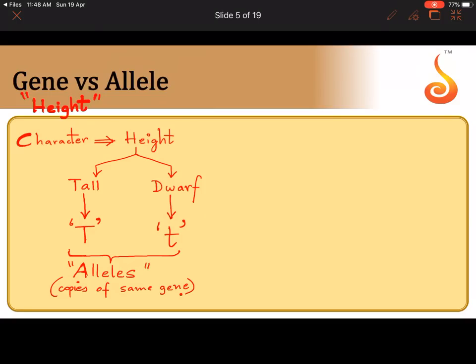So how do you say that they are the same gene? Because let us see what connects capital T and small t. If I say that capital T and small t are the same gene, then you will ask a question, what is the thing that binds them together? I will say that both of them express the same character, both of them code for the same character, that is height. So something which brings them together is the fact that capital T and small t are genes which control height, that is, they control the same character.